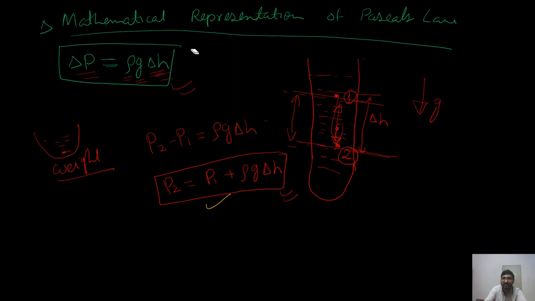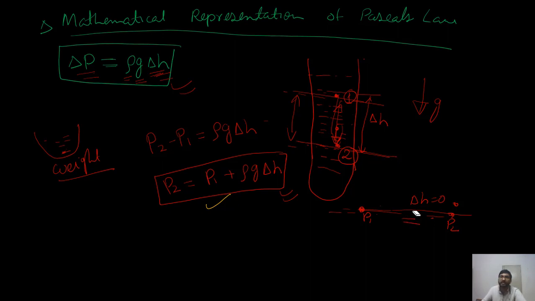Delta H is the vertical height, right? So if I'm moving in the horizontal direction, there will be no vertical height. If I'm moving from point P1 to P2 completely horizontally, then delta H will be 0. So what will be the pressure? There will be no pressure difference, meaning P1 equals P2.